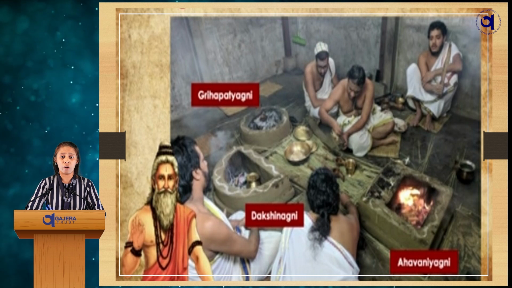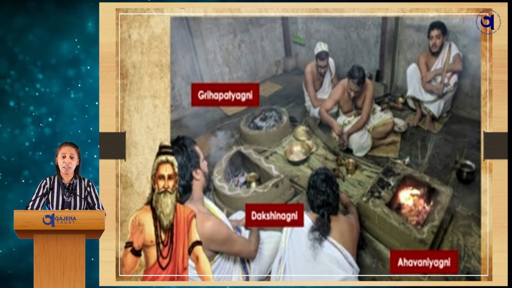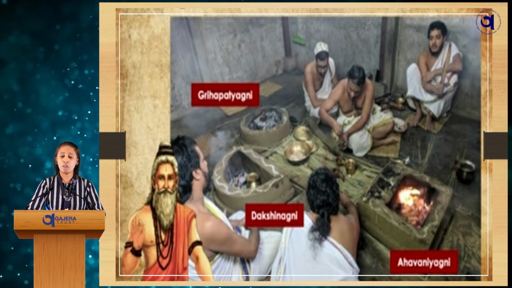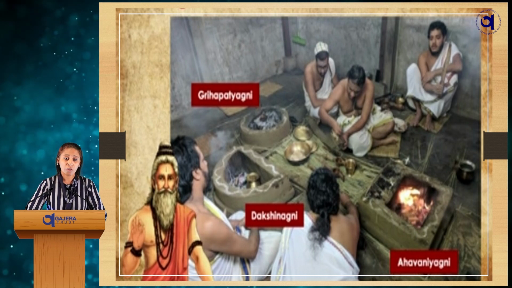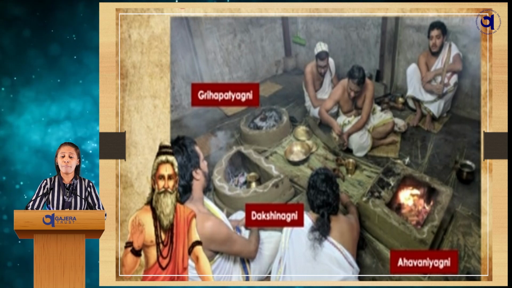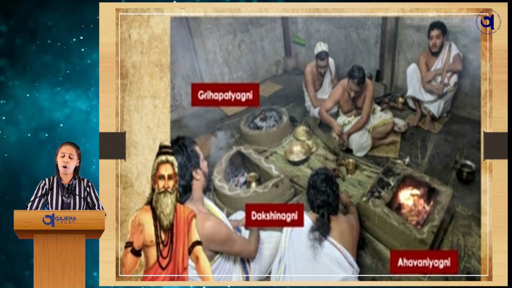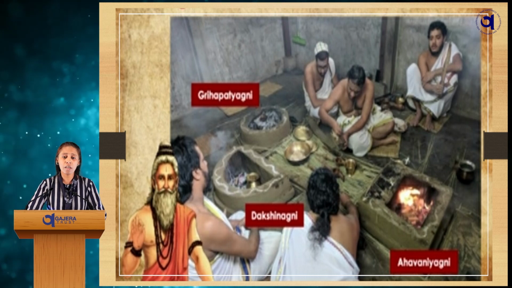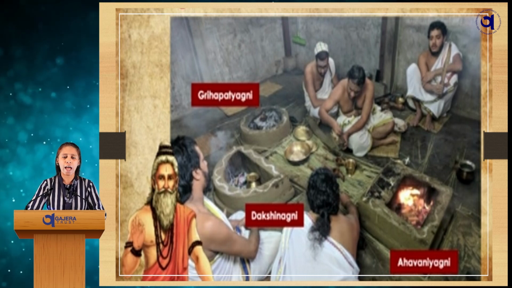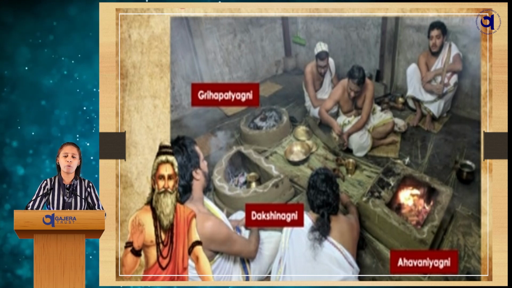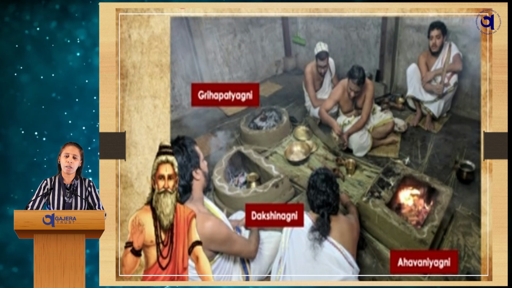The Kalpa Sutra describes the perfect construction of the yagna kunda. They gave the perfect geometrical construction of the square yagna kunda, known as Ahavaniya Agni. The semicircle yagna kunda was known as Dakshina Agni, and the circular yagna kunda was known as Garhapatya Agni.